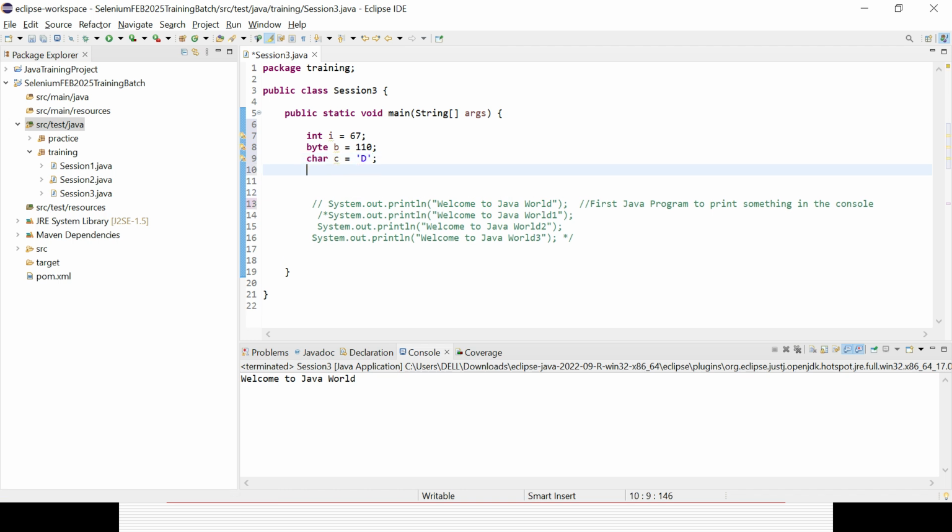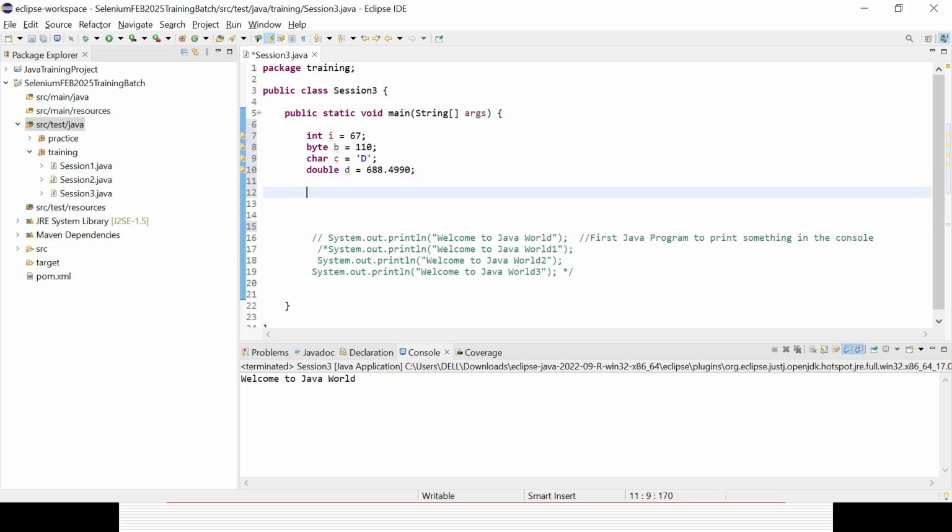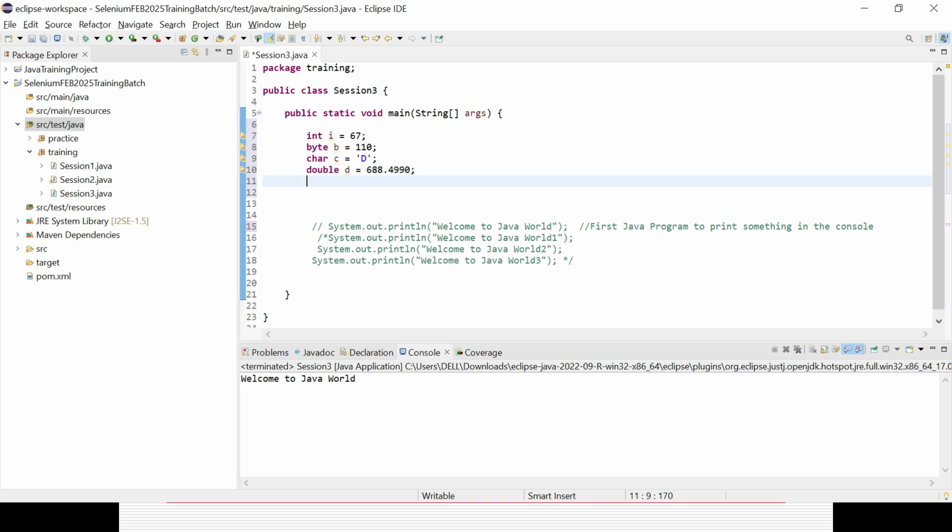Then I can use a double, which will definitely be within the decimal point, double D. I can use a boolean. I need to give a different name because B is already there, so I give boolean B1 equal to, it can hold only true or false.